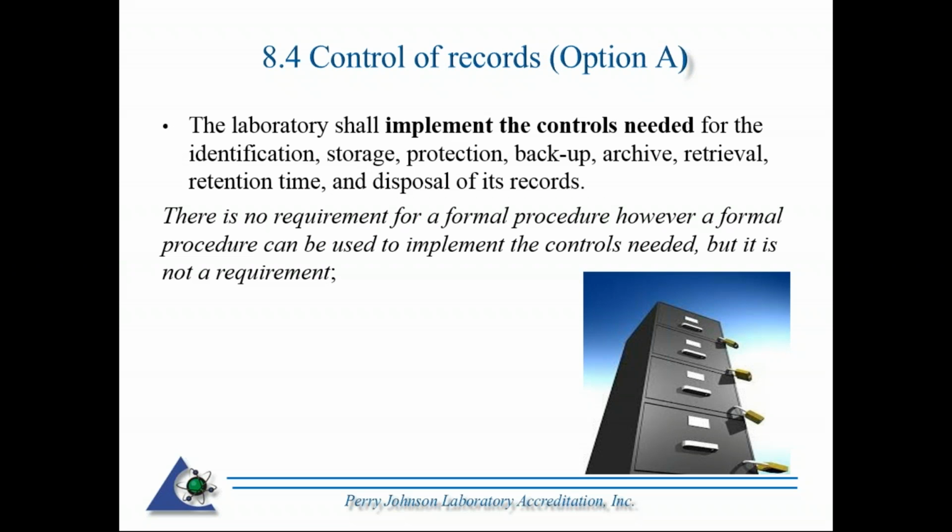8.4 is records. We talked about technical records earlier. These are more of the quality type records. It gives the lab a lot of flexibility there. The laboratory shall implement the controls needed for the identification, storage, protection, backup, archiving, retrieval, retention, and disposal of its records. Pretty much brought forth from 2005. However, there's no requirement for a formal procedure. A formal procedure can be used to implement the controls needed, however, and address all those items, such as identification, storage, backup, retrieval, and retention of your records.